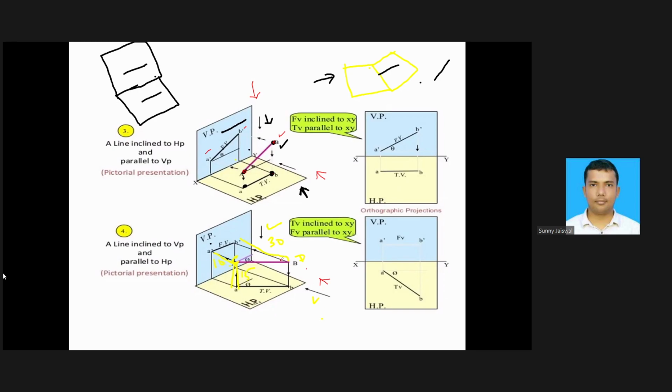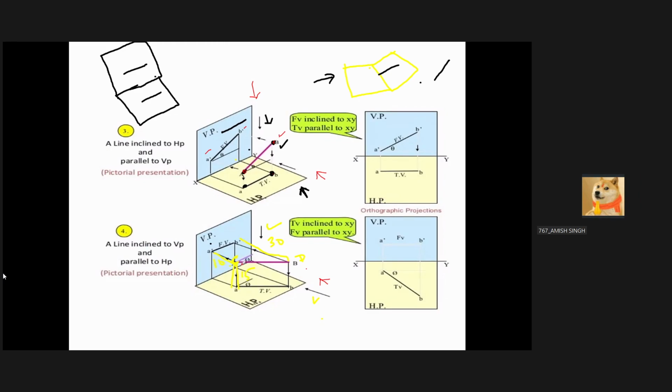In the second figure, you can see this line is parallel to the horizontal plane and inclined with the vertical plane. In this case, you can see the projected length in the vertical plane, in the front view, is smaller than the original length.